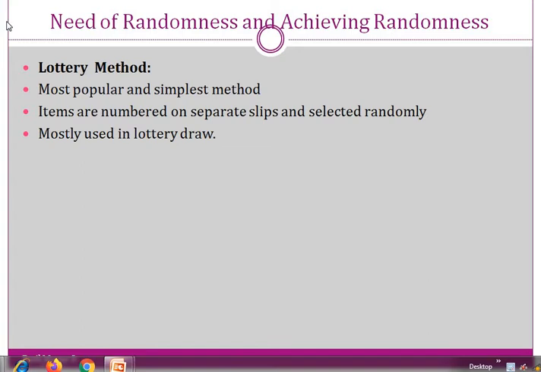The condition is somewhat different in non-random sampling. In non-random sampling, we have to apply certain criteria, certain parameters while selecting the individuals or the samples. Now this random sampling is again divided into two different types: simple random sampling and restricted random sampling.